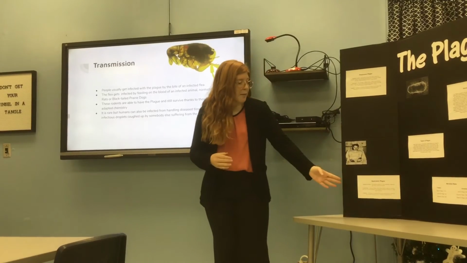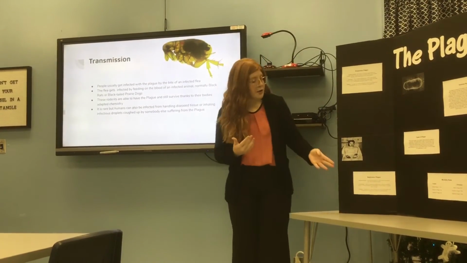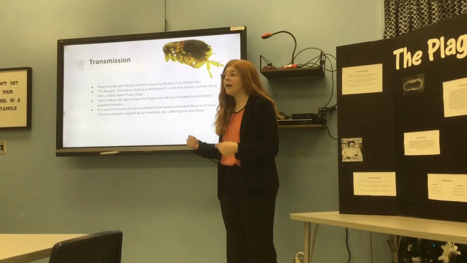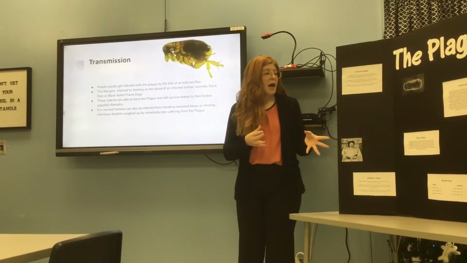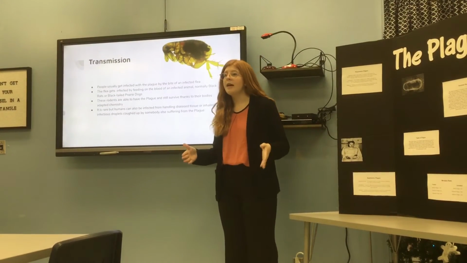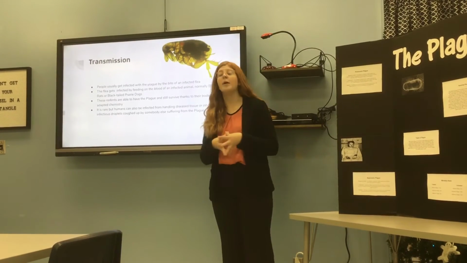Next, we have the least common form of the plague, the septicemic plague. The reason this is the least common is because the septicemic plague is spread the same way the bubonic plague is spread, by a flea biting a human. The only way this is different, however, is that the Yersinia pestis never makes it to your lymph nodes. Instead, the bacteria freely replicates in your bloodstream, making it the most deadly.